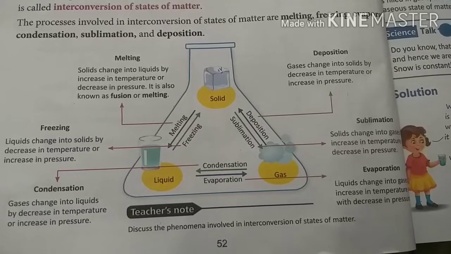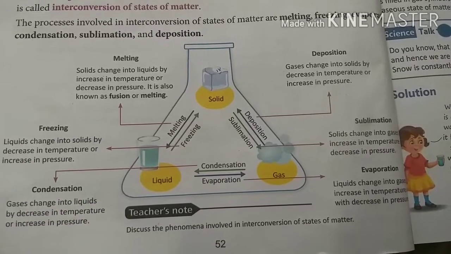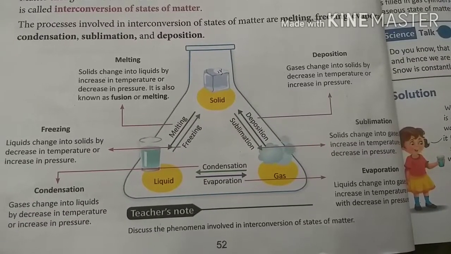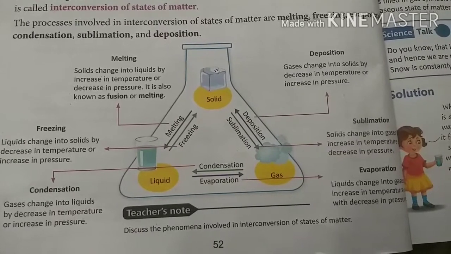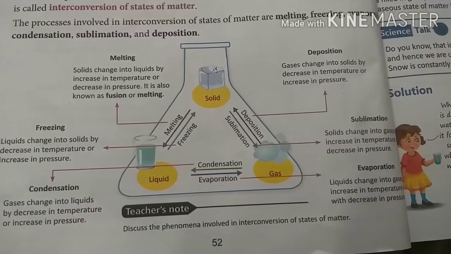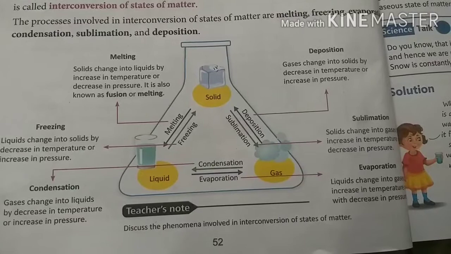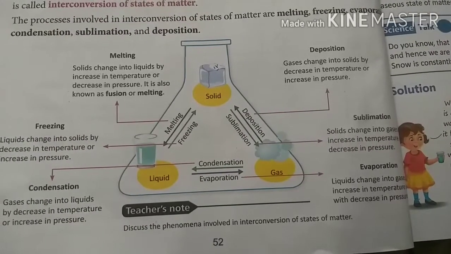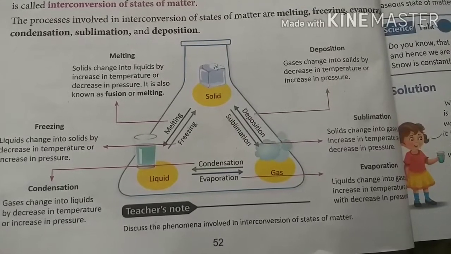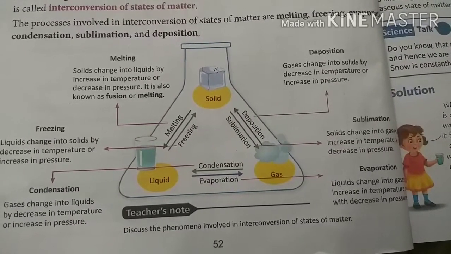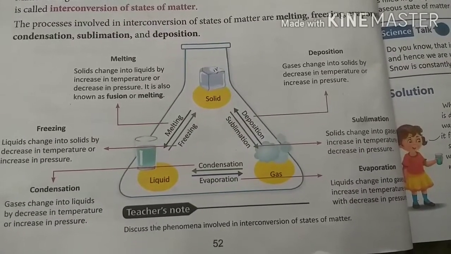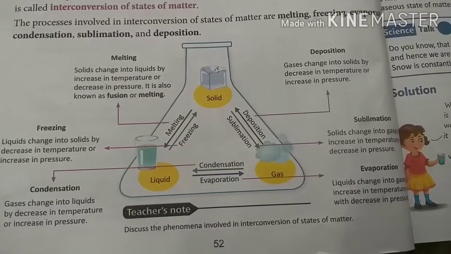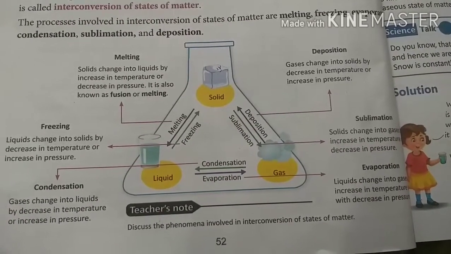In air, water vapors are present, and when this air touches the surface of the bottle, it becomes cool and the water vapors convert into water. This is called condensation.